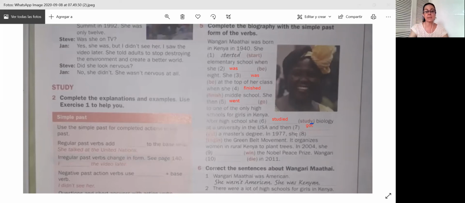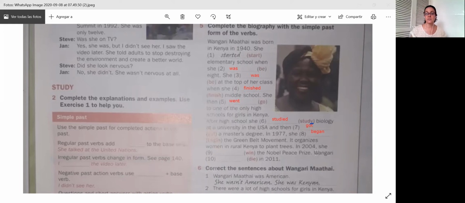She began the green belt movement. It organizes women in rural Kenya to plant trees.